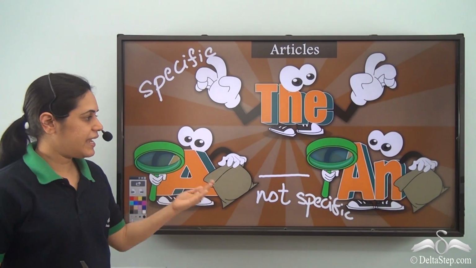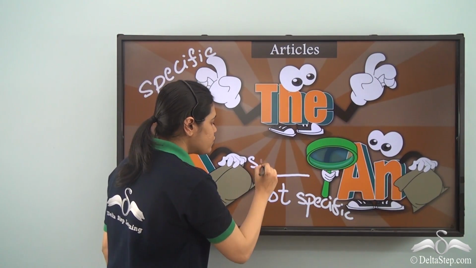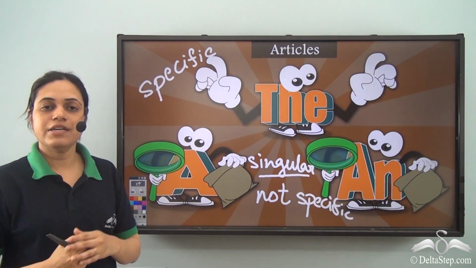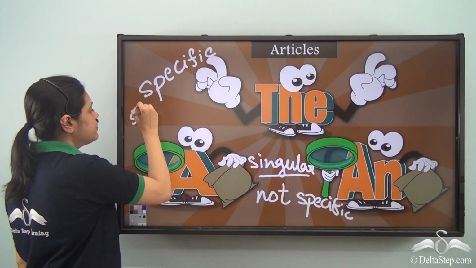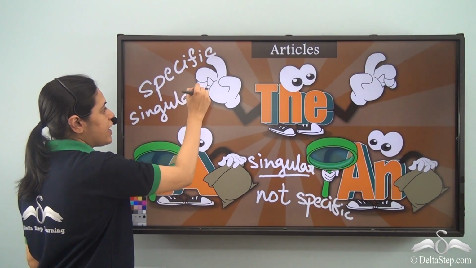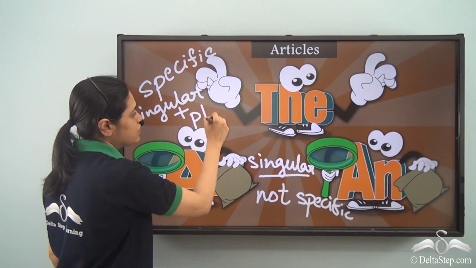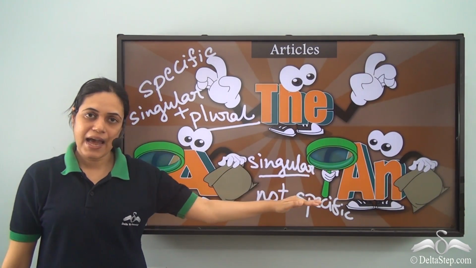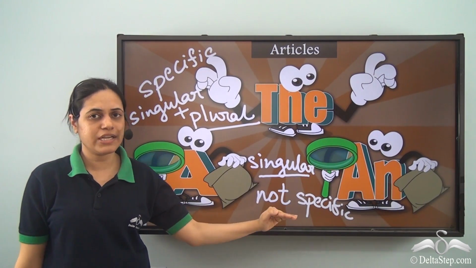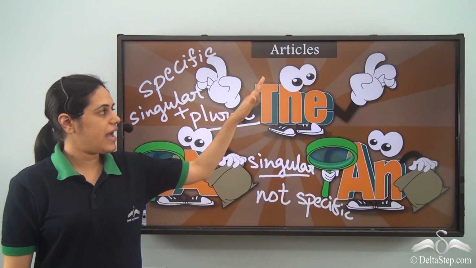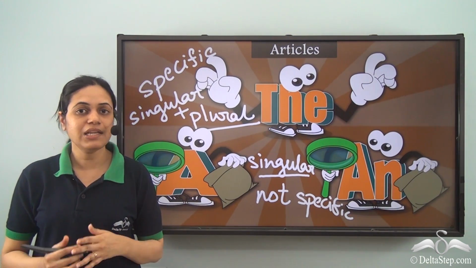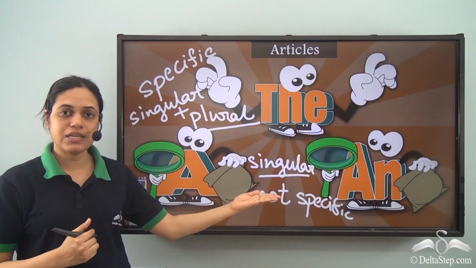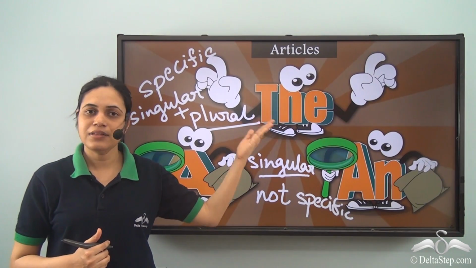Another difference, a and an are always used for singular nouns, whereas the is used for singular as well as plural nouns. So a and an are used when we are not talking about anything specific. We are talking in general. And the is used when we are talking about something in specific or something in particular. So these are the three articles in English language, a, an and the.